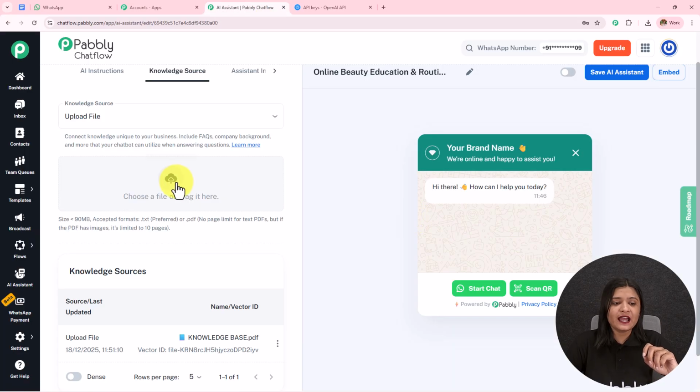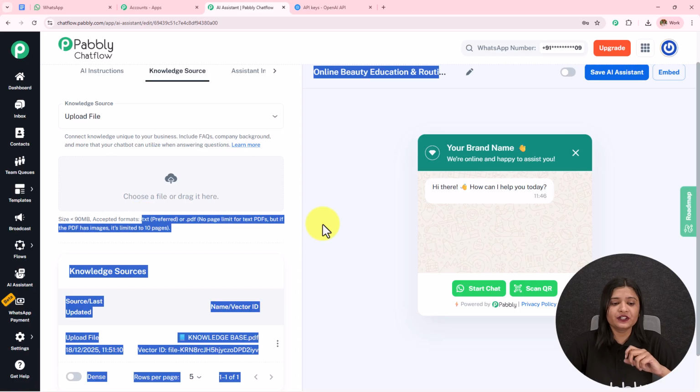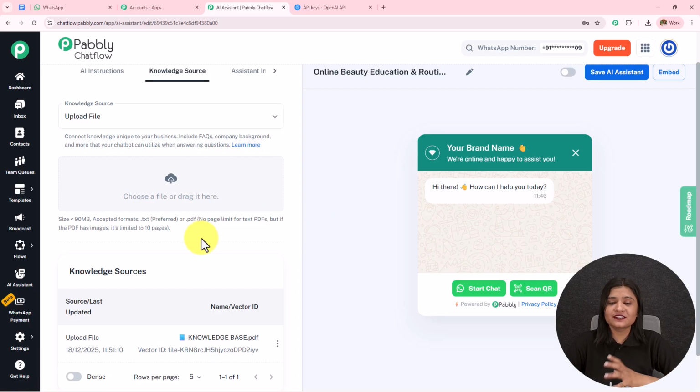So over here, I have uploaded this particular knowledge base. You can upload this knowledge base in .txt or .pdf format. There is no page limit, but if the knowledge base has images, the limit is 10 pages.